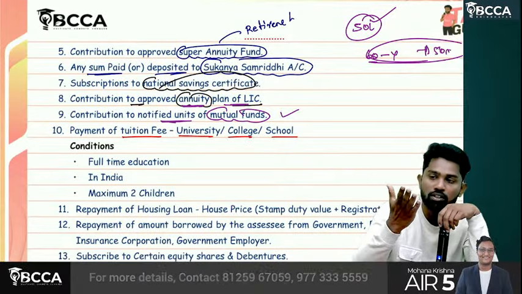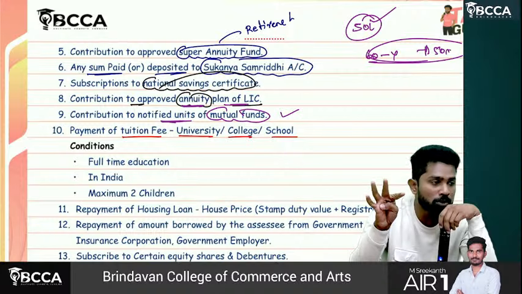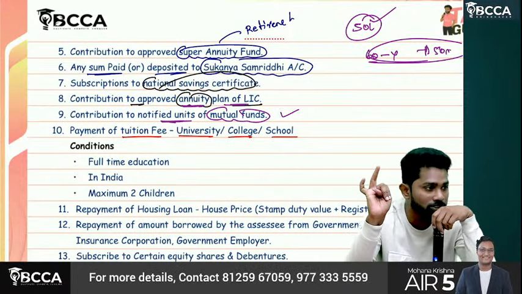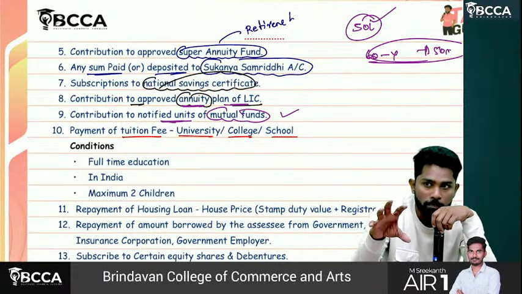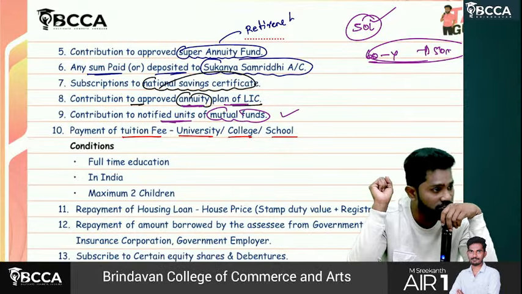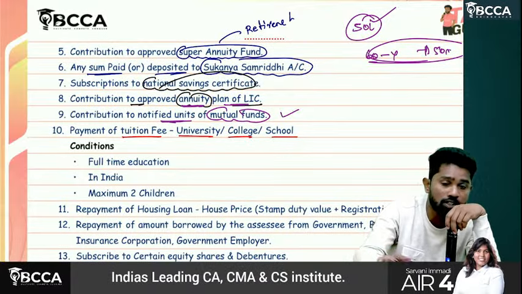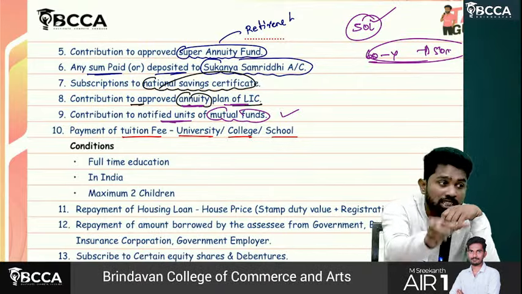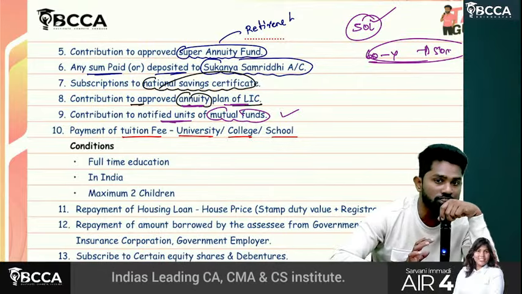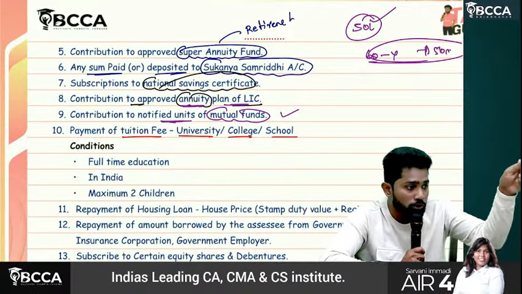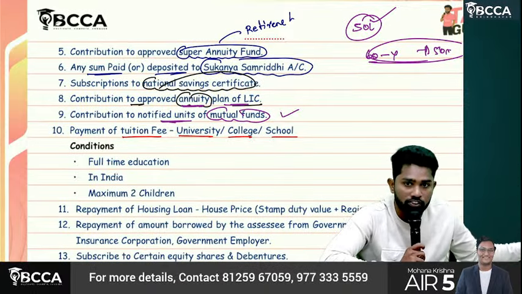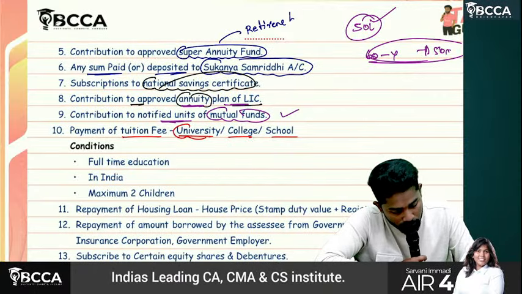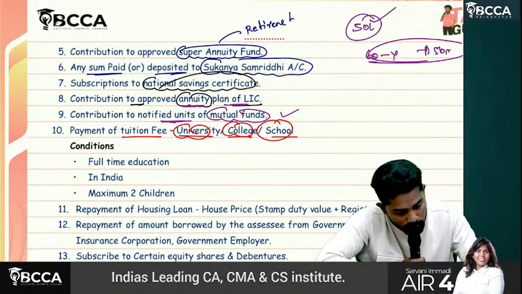Out of that amount, some amount may be for building fund, some amount may be for refundable deposit, some amounts may be non-refundable security deposits, and then for the purpose of providing bus facility, uniform related, books related. So a different breakup will be there. Out of all those breakups, whichever is tuition fee, that element is eligible for 80C deduction. Only the tuition fee. Nothing but education related fee, however much they paid, that is eligible for deduction. Payment for tuition fee, university, college or school.